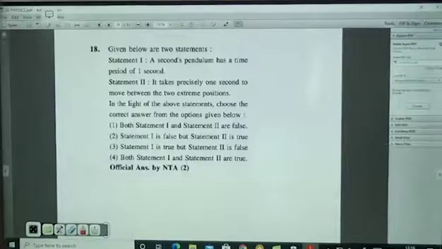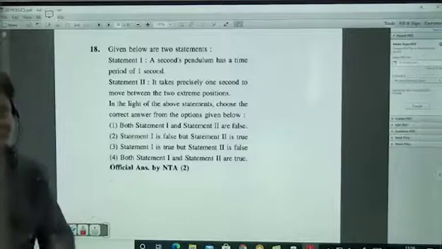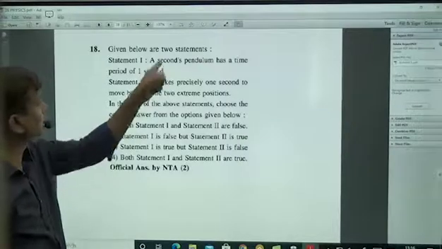Statements. A second pendulum has a time period of 1 second. Wrong. A second pendulum has a time period of 2 seconds. Okay, what is there? Second. Nice, 1 second.